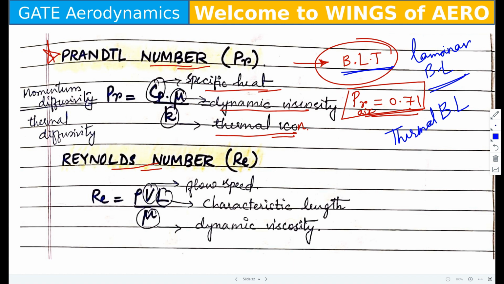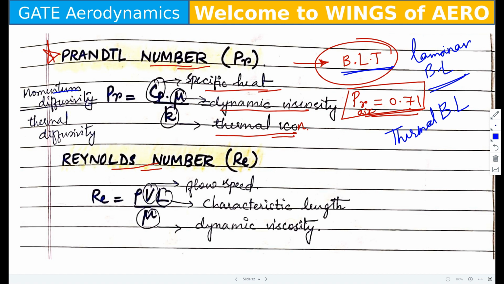Now, as I said in the morning, Prandtl number is a ratio between the momentum diffusivity and the thermal diffusivity. Now in GATE, they will always try to confuse you. Their main motto is to confuse the students or the participants who are writing the exam. Now they can reframe the question this way: find out the Prandtl number of air when the ratio between the momentum diffusivity to the thermal diffusivity. Okay, now you know what that ratio means.